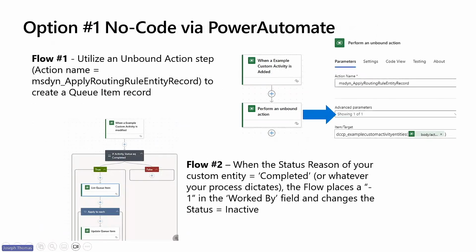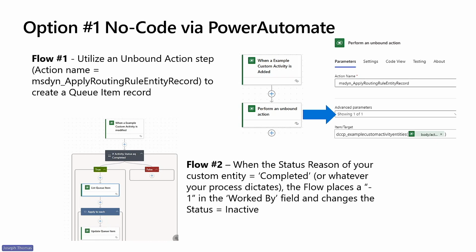So let's talk about option number one. This is our no-code option. We leverage functionality that's available natively in Power Automate. So there's two flows that are involved here. Flow number one, this is the automation that will create the queue item record that will initiate the routing action. I'll forgo talking about the specifics of what the trigger should be, as this will be determined by your specific business process. The nuance here is in the next steps in the flow.